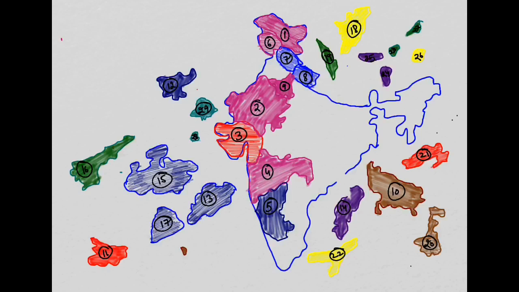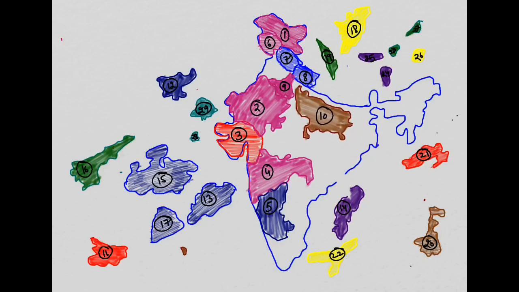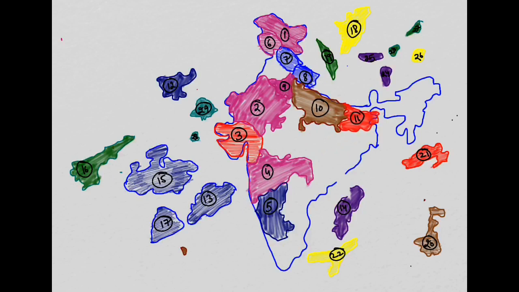Now let's see where our 10th state is. Here lies our 10th state, which is colored brown. Let's fit this state also. Here we can see this is Uttar Pradesh, which is also touching the boundary with Haryana and Uttarakhand. So here lies Uttar Pradesh, and the capital of Uttar Pradesh is Lucknow. Now let us consider the 11th state. This red one is the state of Bihar, which lies to the east of Uttar Pradesh. So it lies over here, and the capital of Bihar is Patna.